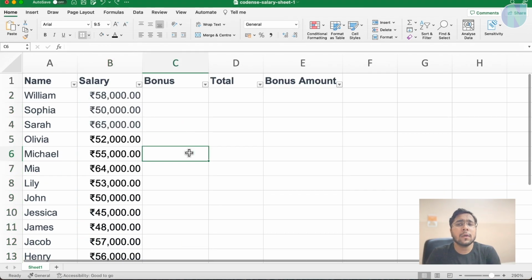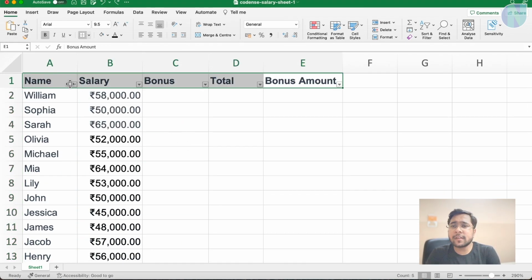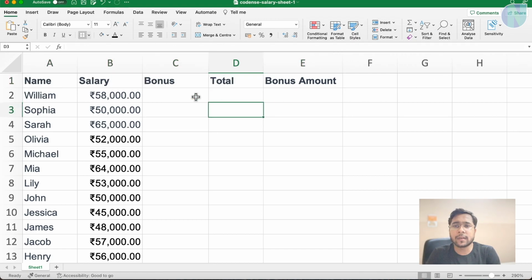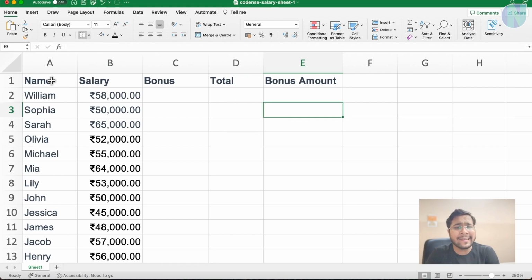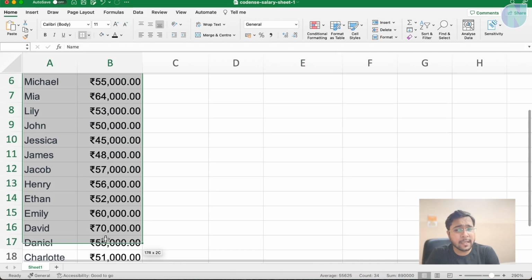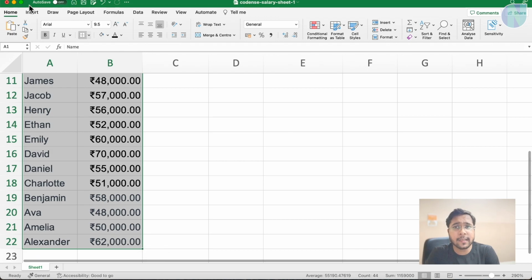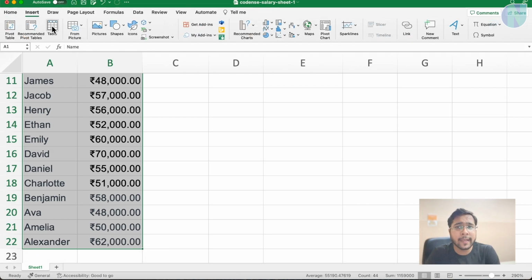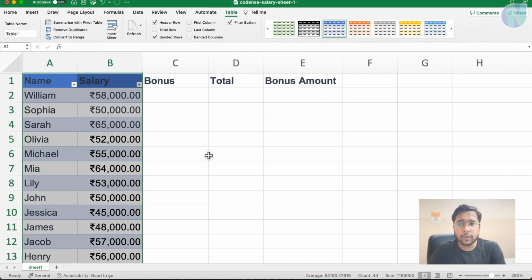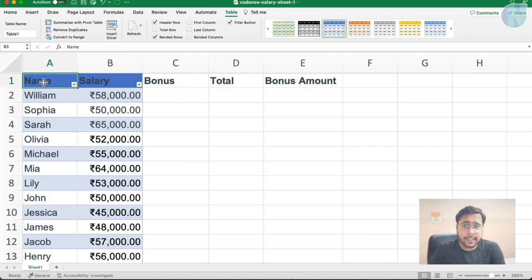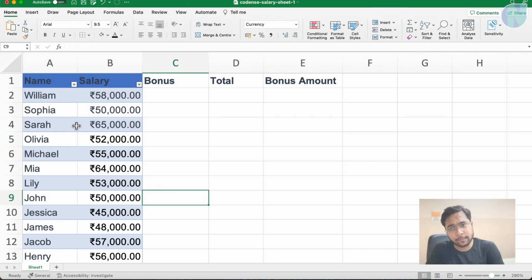Now, here there is a filter, like you can see there's a filter coming up. I can remove this filter, I can just click here and the filter is also removed from our sheet. Now if we want to create a table, yes, tables are a different thing. I can select this data, go to Insert, and here there is an option for Table. If I do it and click OK, you can see this selected area is now a table.